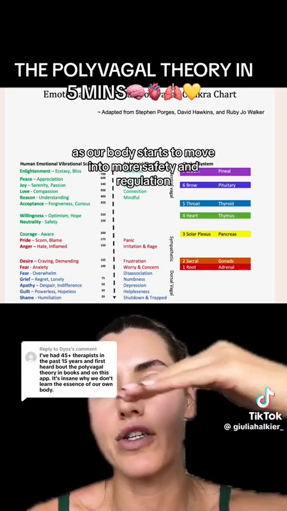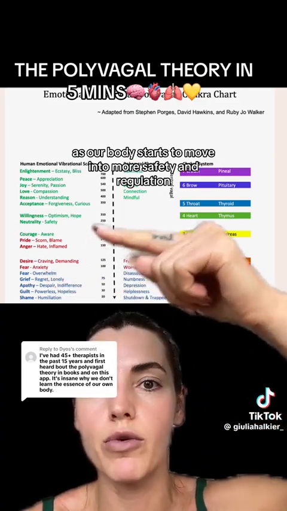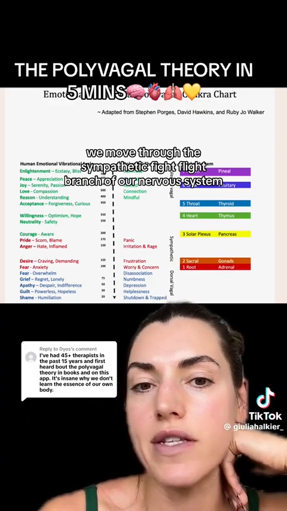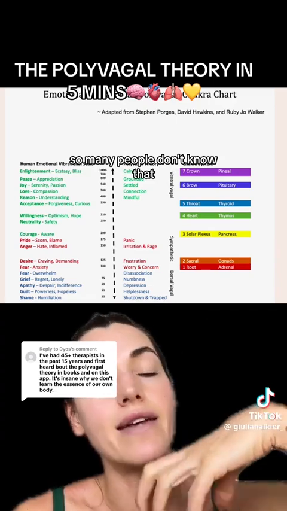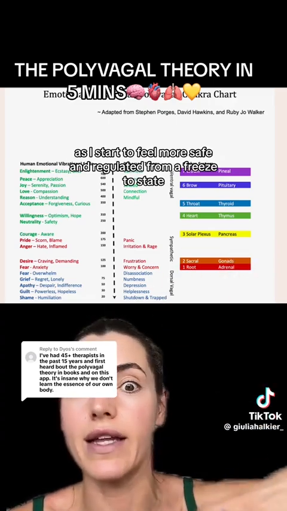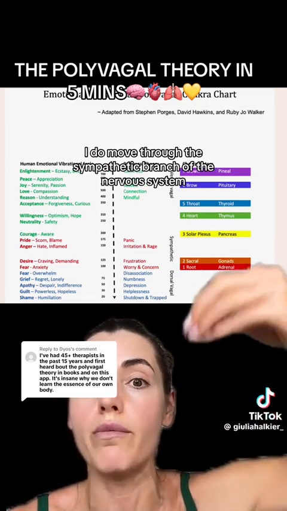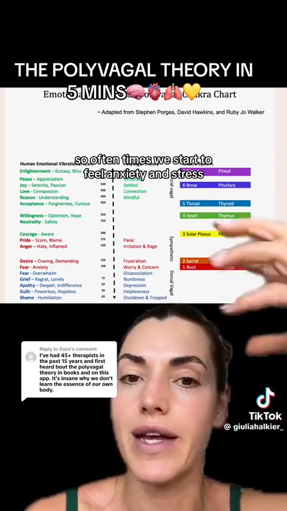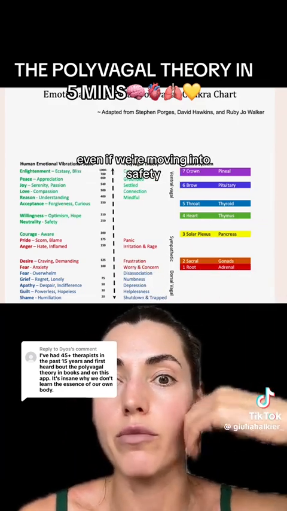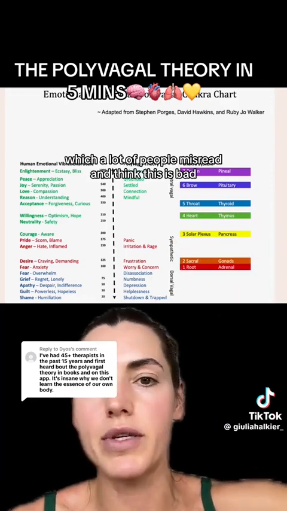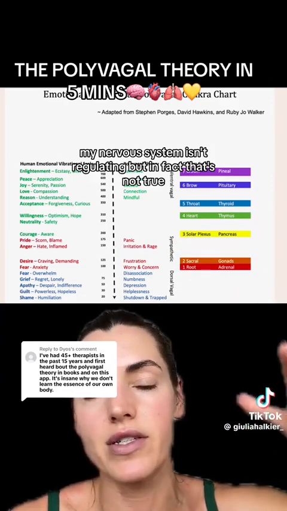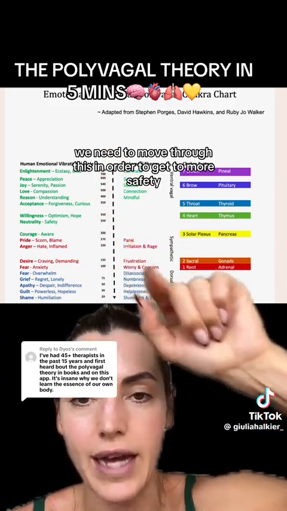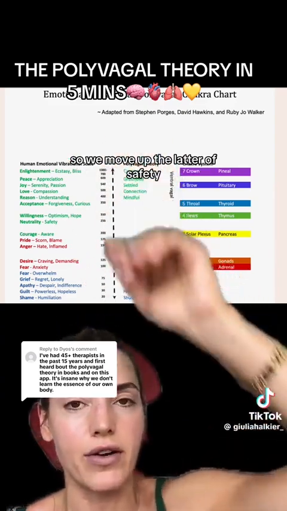As our body starts to move into more safety and regulation, we move through the sympathetic fight-flight branch of our nervous system. So many people don't know that. As I start to feel more safe and regulated from a freeze state, I do move through the sympathetic branch of the nervous system. So oftentimes we start to feel anxiety and stress, even if we're moving into safety, which a lot of people misread and think this is bad, my nervous system isn't regulating, but in fact, that's not true. We need to move through this in order to get to more safety. So we move up the ladder of safety.